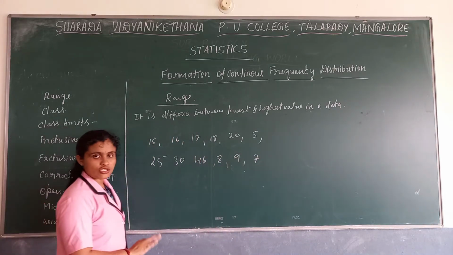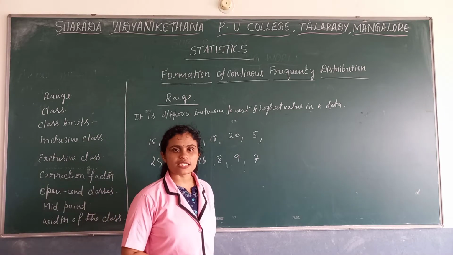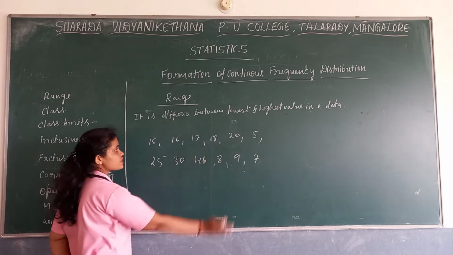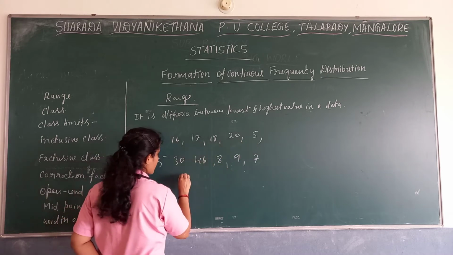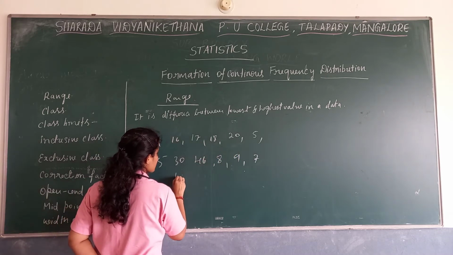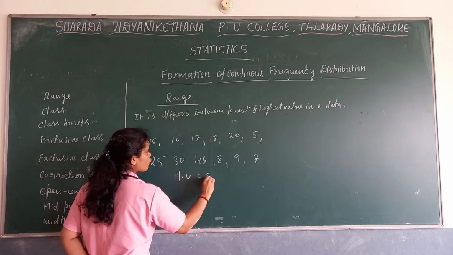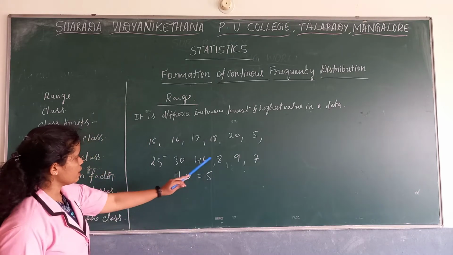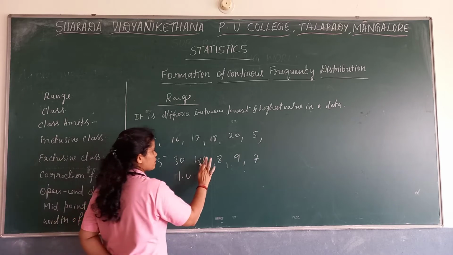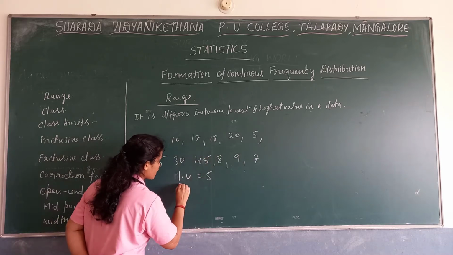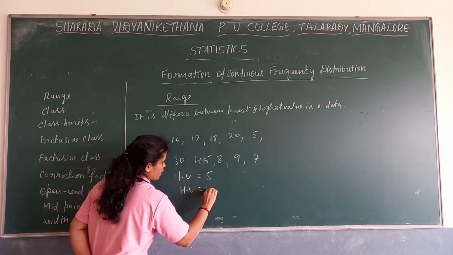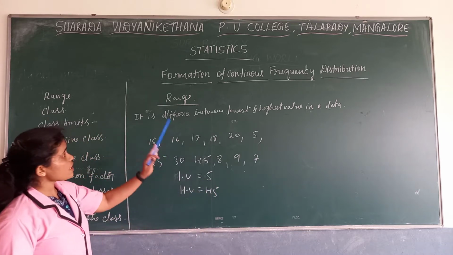What is the range of this particular data? How to find the range? You see which is the lowest value here. Lowest value is 5. What is the highest value here? Highest value is, we will take here, 45. So what is the range?